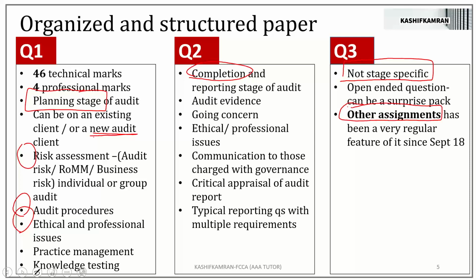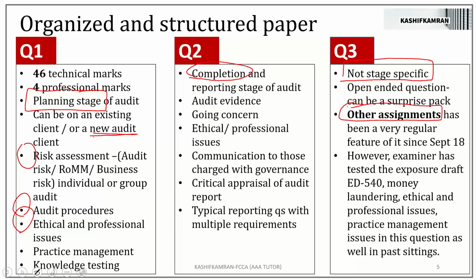Now, besides other assignments, if in one exam sitting the examiner doesn't give other assignments, then what else does the examiner give in question 3? However, the examiner has tested the exposure draft ED 540. Now, when the examiner tested the exposure draft ED 540, which was on accounting estimates, at that time, in the June 19 paper, it was a current issue.